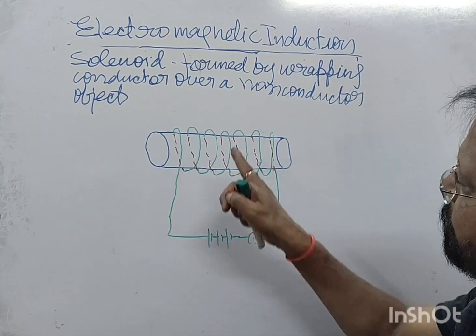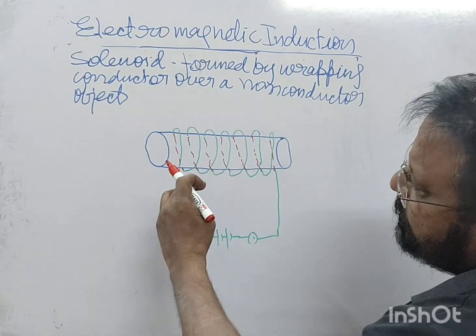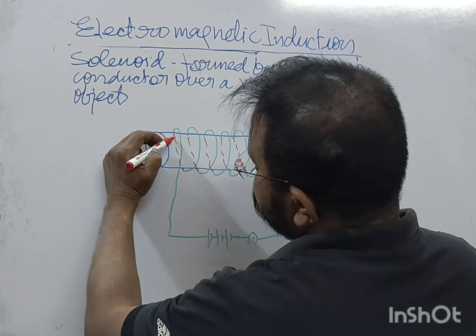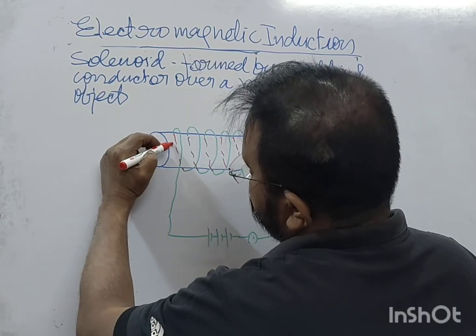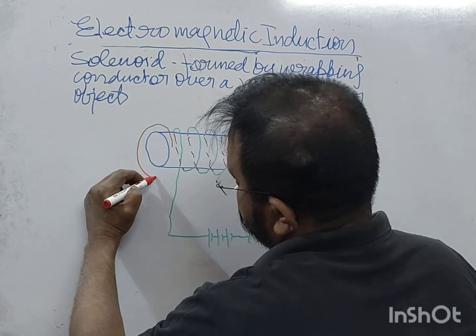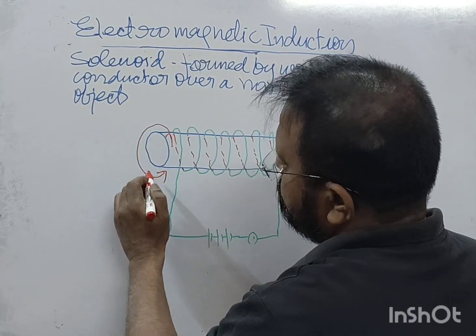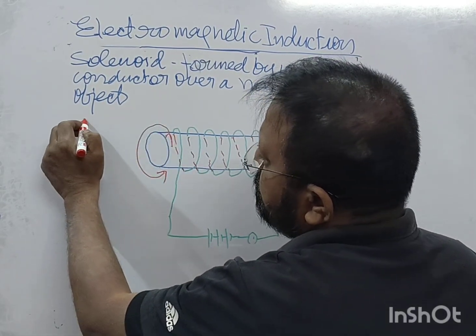Like this. You just see what is happening here. Here the current is moving in this direction. So this is what? Anti-clockwise.